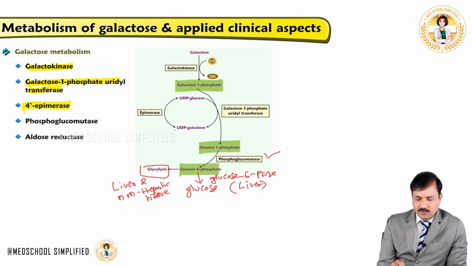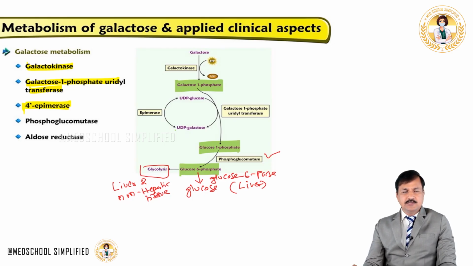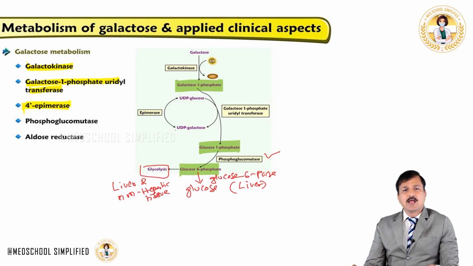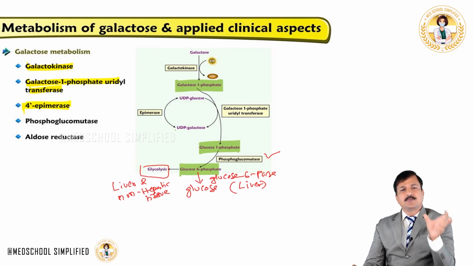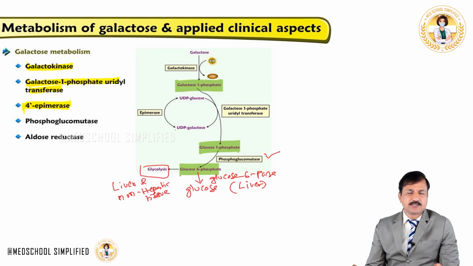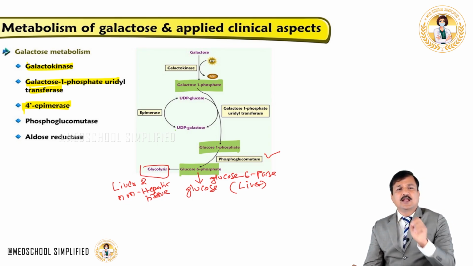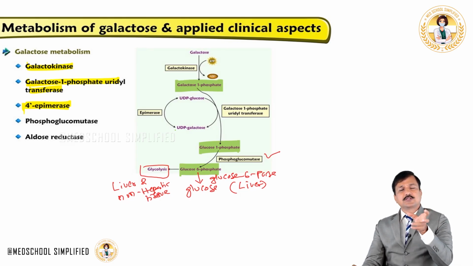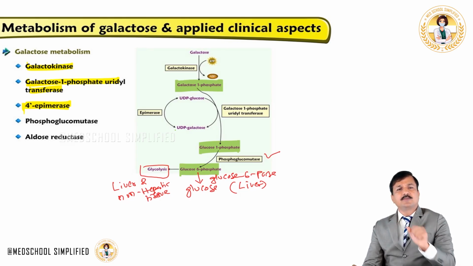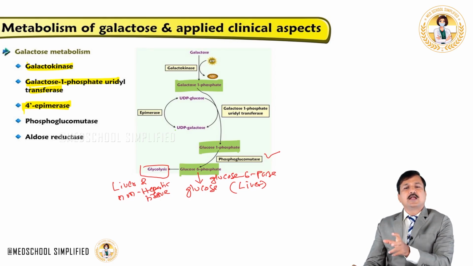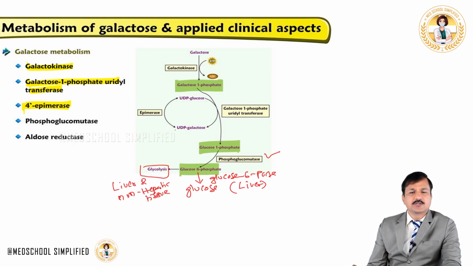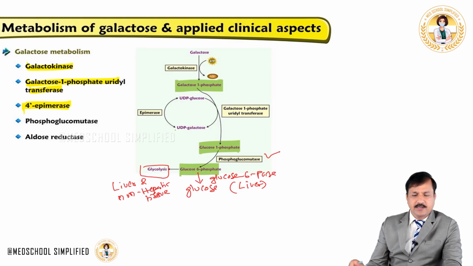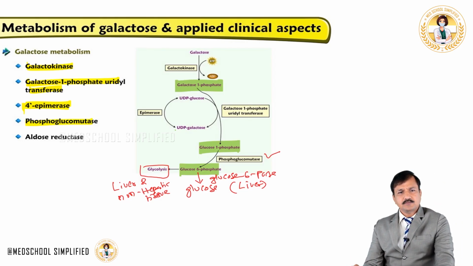UDP-galactose is converted into UDP-glucose by 4-epimerase by an epimerization reaction, and that's how the galactose carbons are converted into glucose carbons. Then in the second galactose metabolism, UDP-glucose becomes glucose 1-phosphate, which goes into glycolysis by forming glucose 6-phosphate, done by the phosphoglucomutase enzyme.